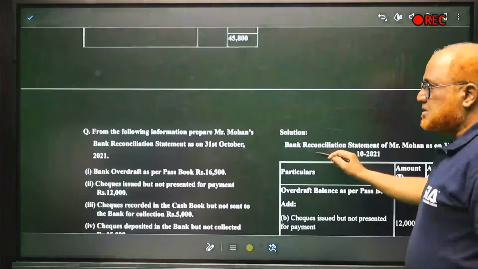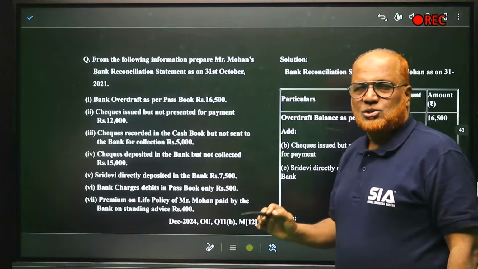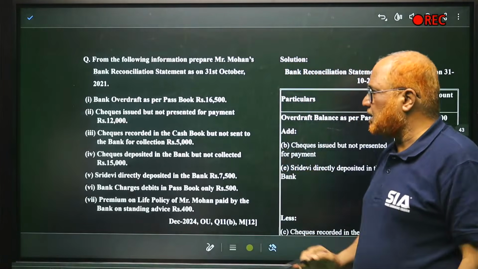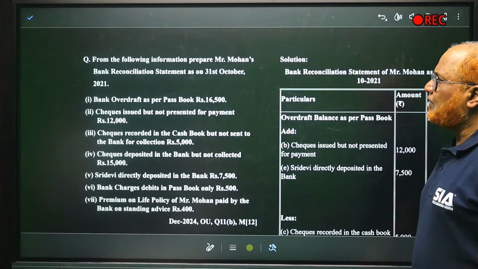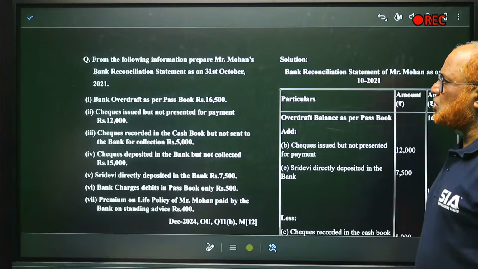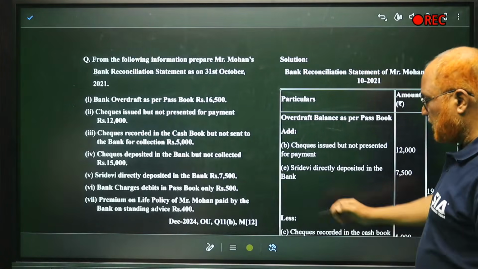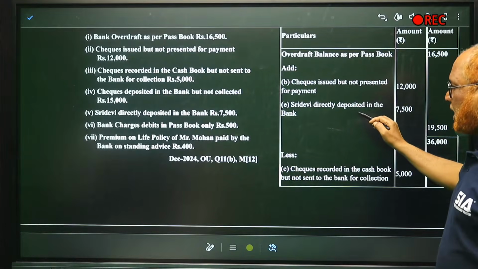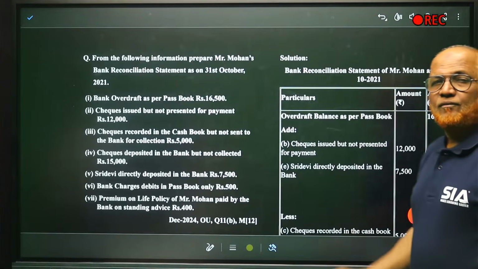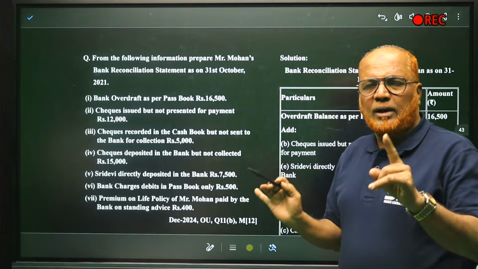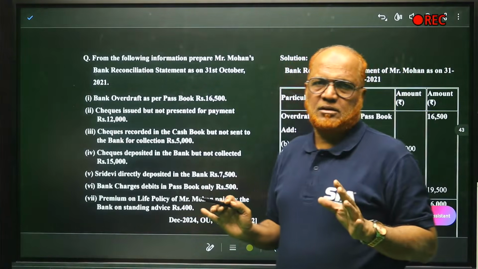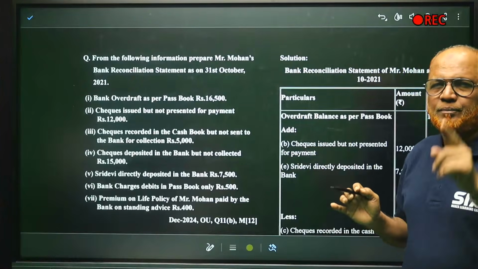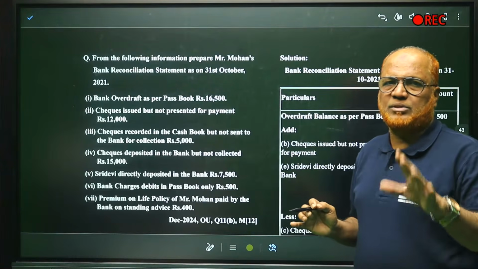Remember, BRS is a little bit difficult. So with full concentration, watch the video twice, thrice, you will be able to understand. From the following information, prepare Mr. Mohan's BRS as on 31st October. Again, this was the examination problem asked in December 24 for 12 marks. Every time, one problem on BRS is a must. So if you do not understand this, if you have not practiced this one, you are not going to get 12 marks from this unit.